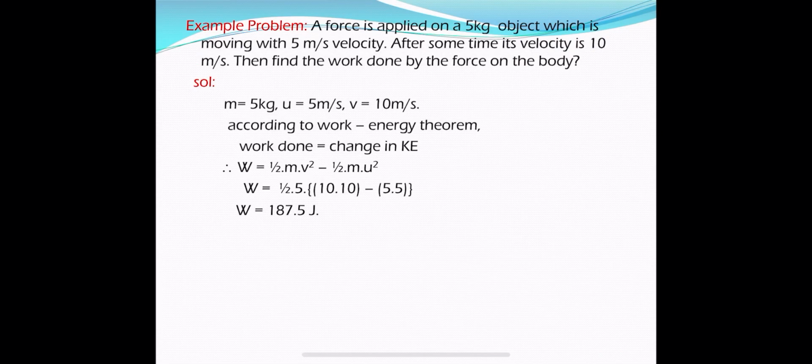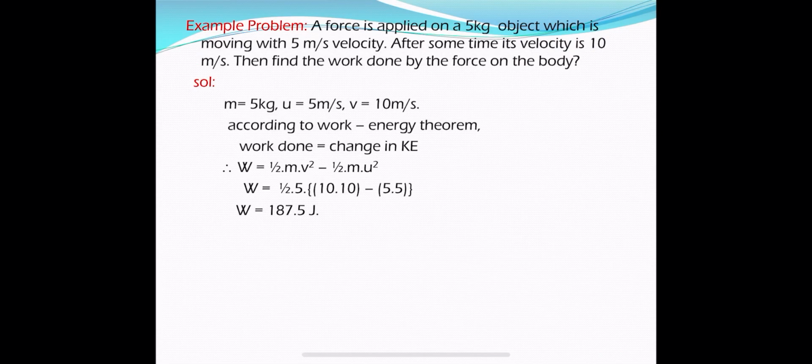So after some time the velocity of the object became 10 meters per second. Initially it is 5 meters per second, now it is 10 meters per second. Then find the work done by the force on the body. How can you find it?